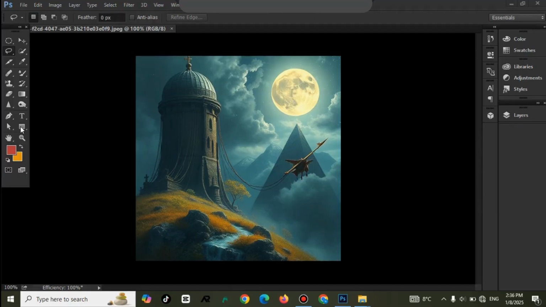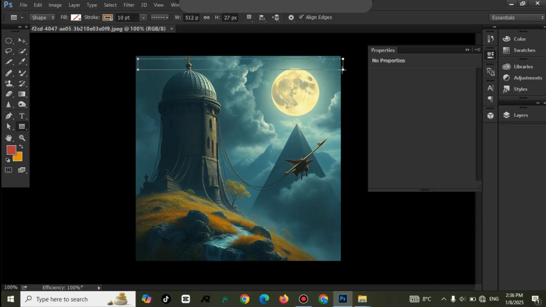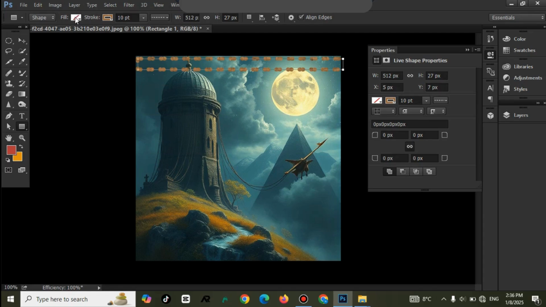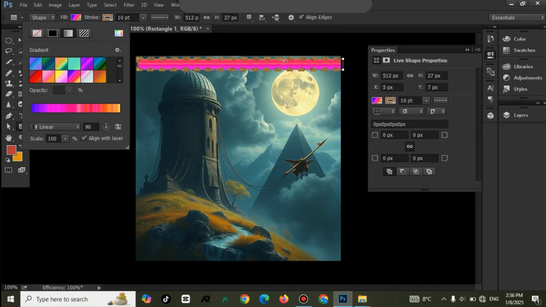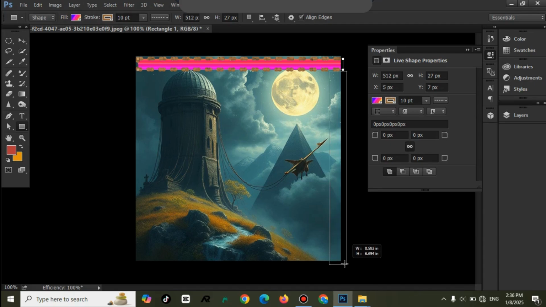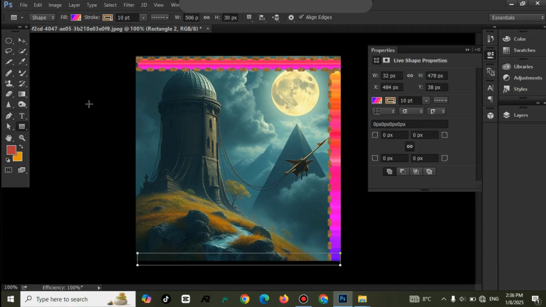Hello viewer, we are in Photoshop, so let's use the features of Photoshop. We will create a shape on that picture and fill it with a color or a gradient. So we will create shapes on all sides to create a border.